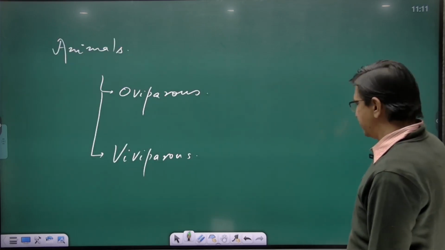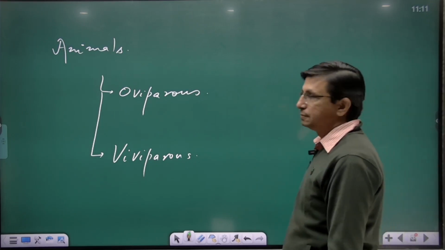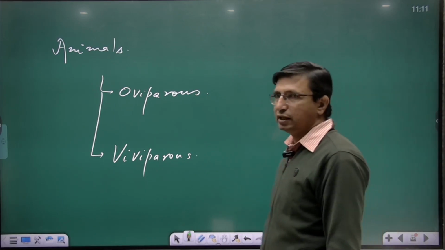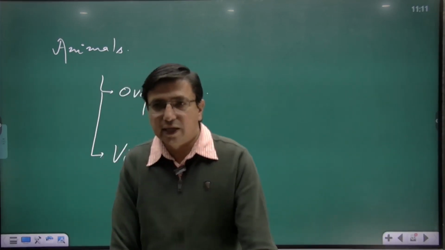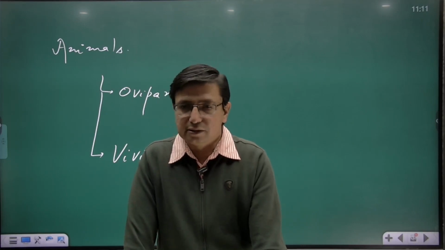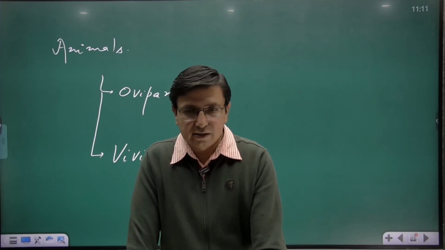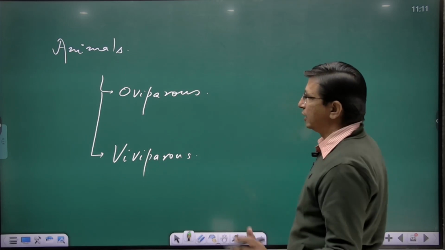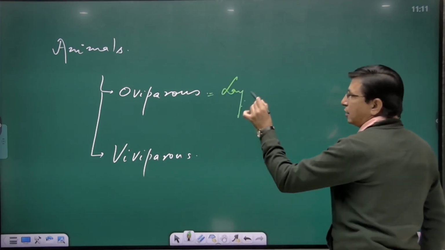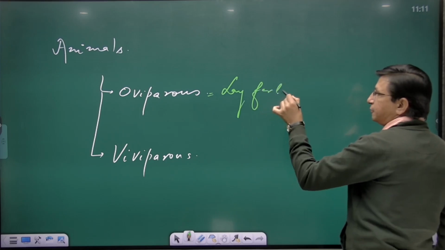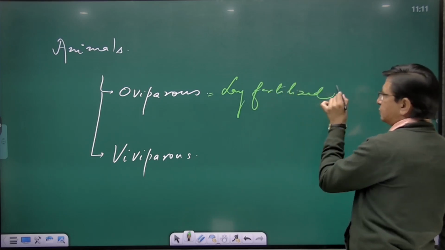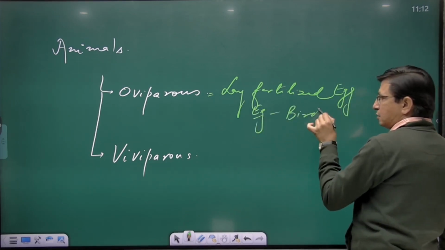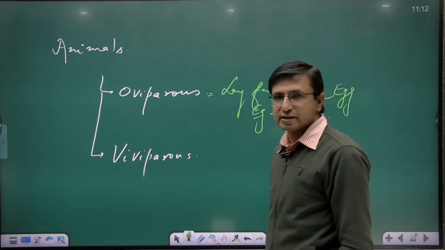Now, post-fertilization events in animals. You have already seen that development in some animals is external, meaning birds, they lay eggs. Which eggs? Fertilized eggs. So they are called oviparous animals. So animals that lay eggs, or I should write fertilized eggs. Example is birds. They are called oviparous animals.